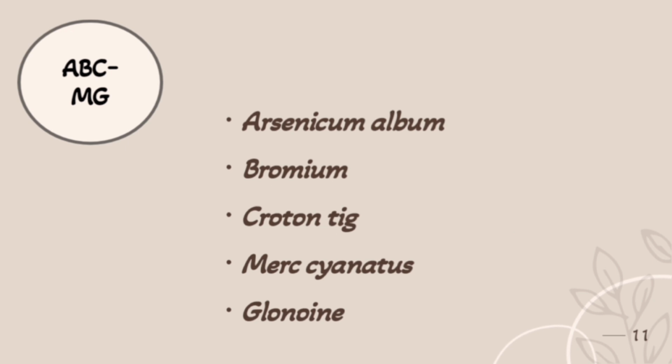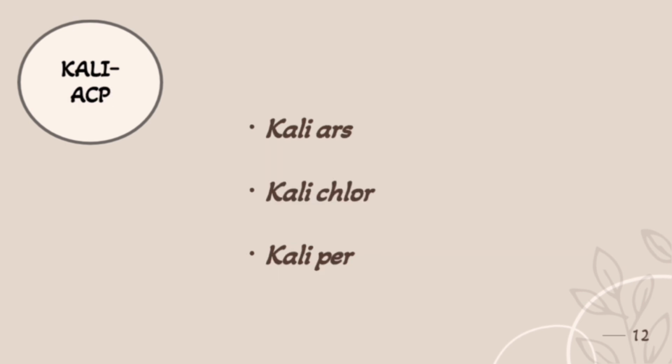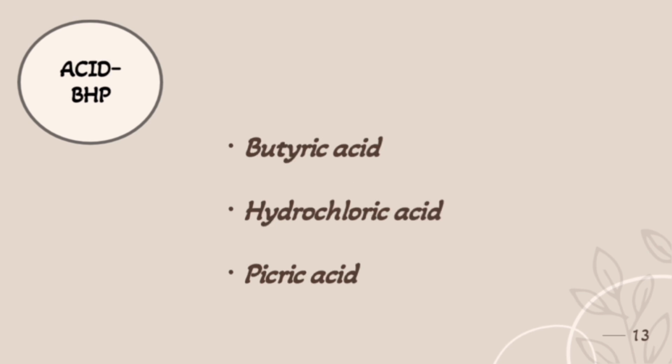First, ABCMG. ABCMG. In this, A is for arsenic album, B is for bromium, C is for croton tiglinum, M is for mercurius nitricus, G is for glonoine. Next, Kali ACP. These are 3 drugs under Kali family, Kali group. Those are Kali Ars, Kali Chlor, Kali Per. Next, acid BHP. These are 3 drugs of acid group. Those are butyric acid, hydrochloric acid and picric acid.